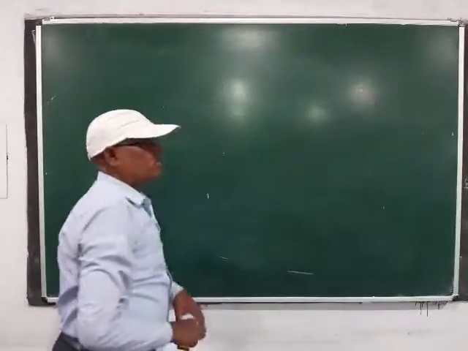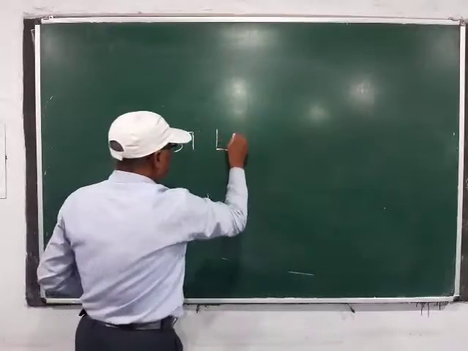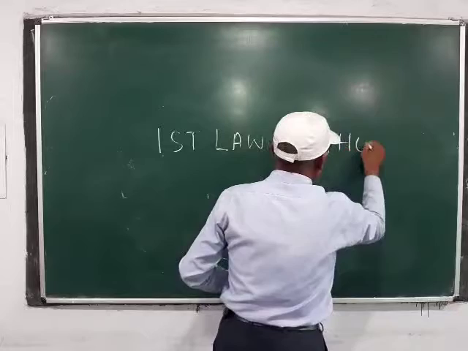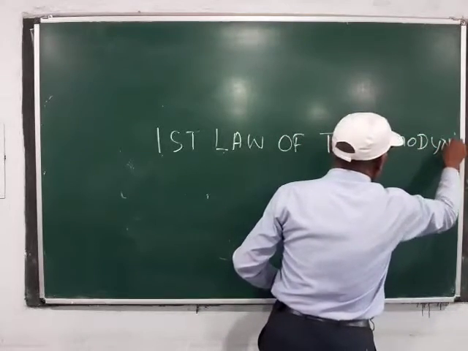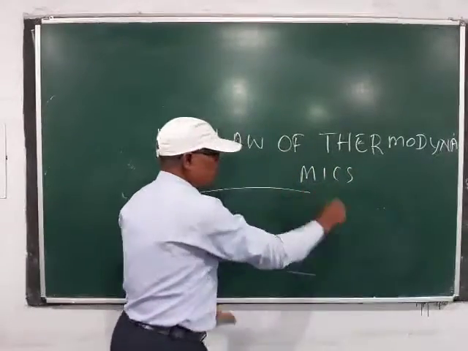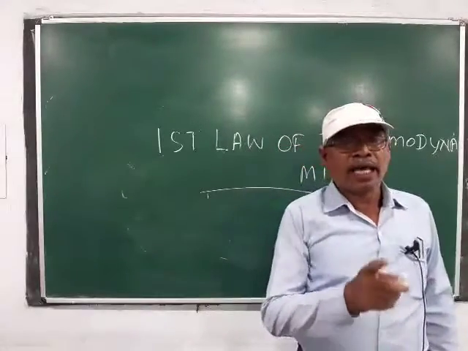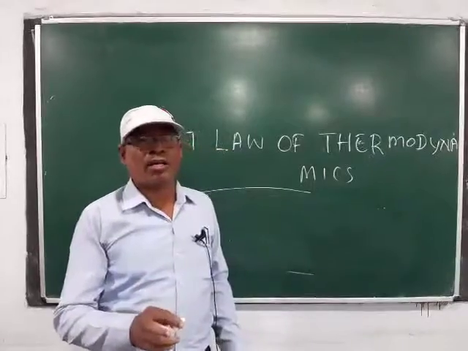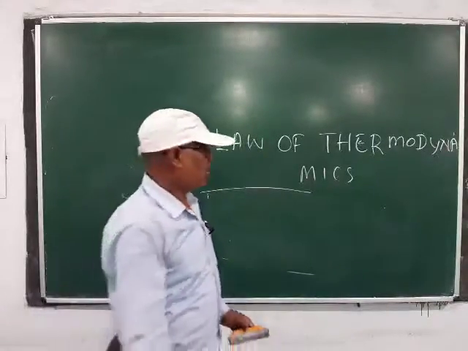Then I will discuss first law of thermodynamics. This law states that whenever there is a cyclic process of a closed system, mechanical work done is directly proportional to the heat transfer.